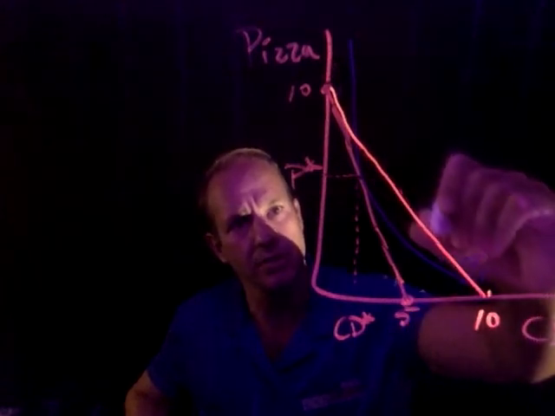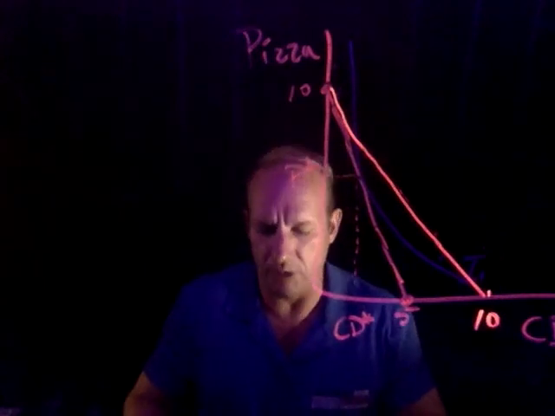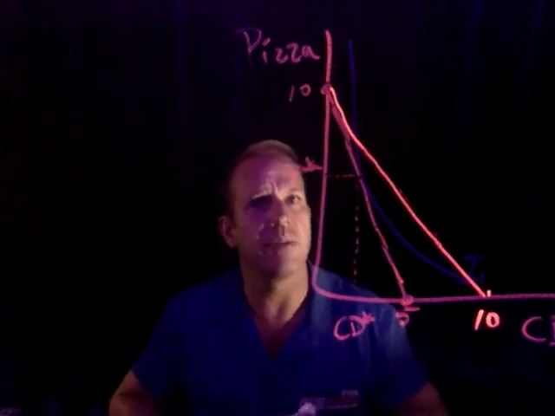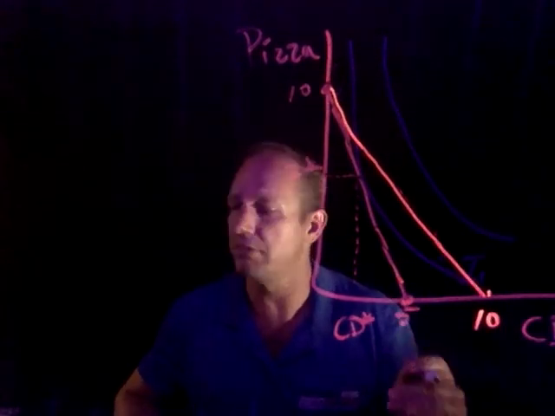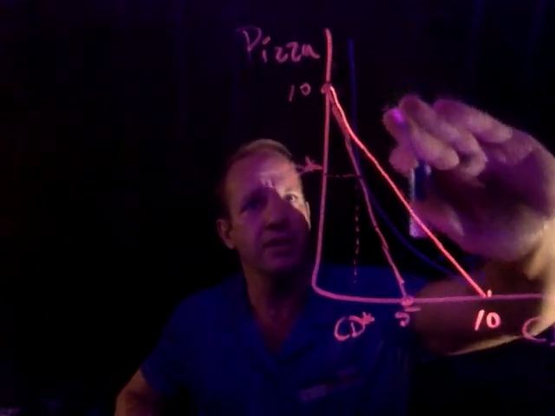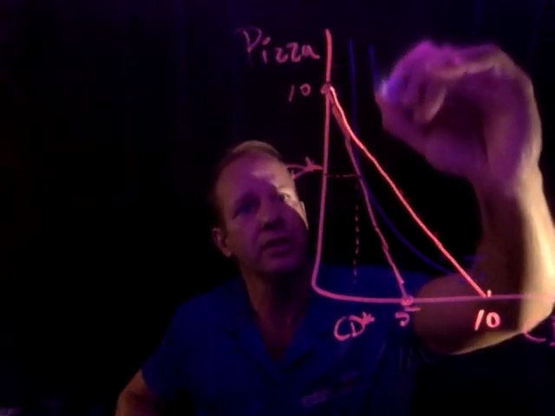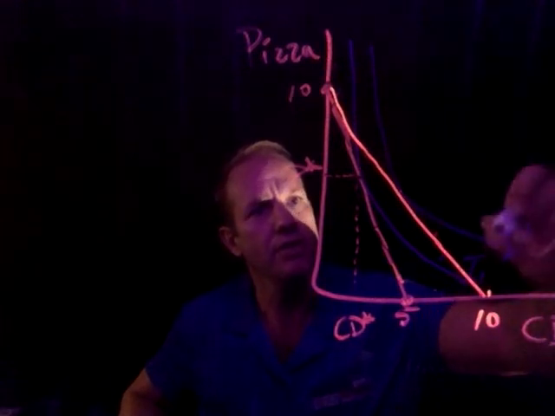Now my budget constraint is there. Now that old indifference curve is like some of those other ones. I wouldn't want to be there. I would want to move out to a higher indifference curve. I cannot move out to an indifference curve out here. Can't do it. Might want to, can't. The best I can do is move out to the indifference curve tangent to this new budget constraint.